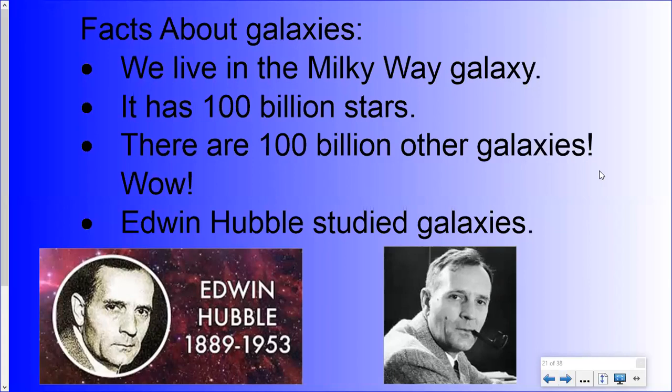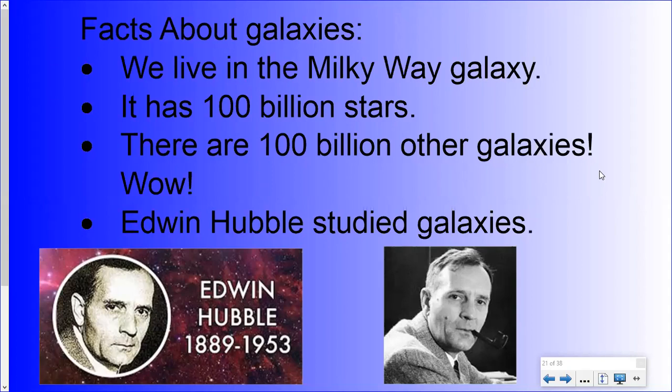Our galaxy, the one that our solar system is part of, that we live in, has 100 billion stars. Our sun is one of those 100 billion stars. Our neighborhood, the solar system, is part of the Milky Way galaxy. 100 billion stars. That is a lot, isn't it?